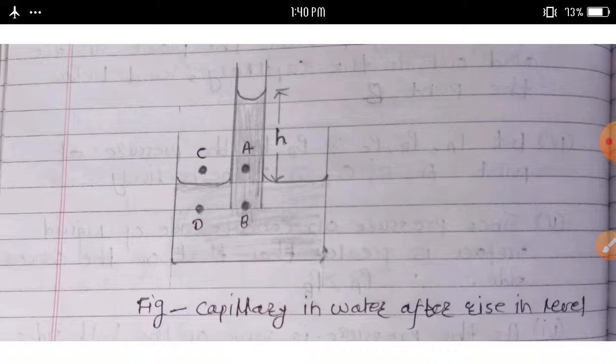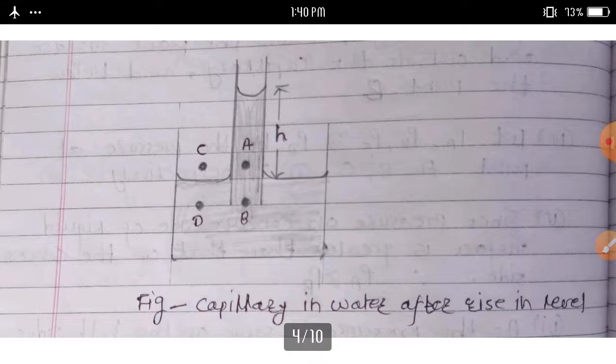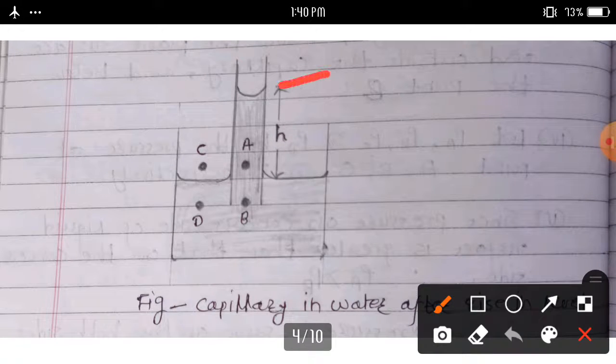Consider, suppose a capillary tube is dipped into water. This is a capillary tube dipped into water. Consider the situation before the movement of water inside the capillary.